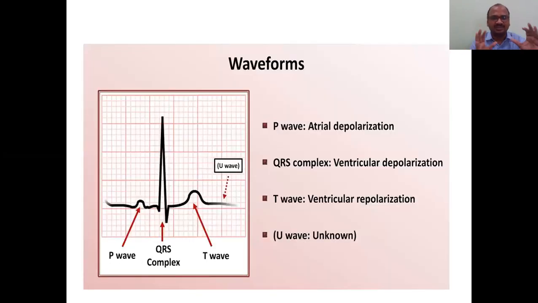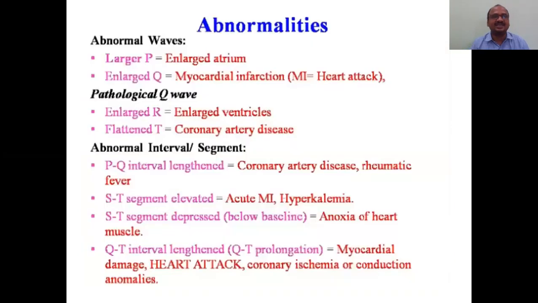Now this is a normal ECG wave: P wave, QRS wave, T wave, U wave. All these 4 waves and the corresponding information. P wave, atrial depolarization. QRS complex, ventricular depolarization. T wave, ventricular repolarization. And U wave, unknown. And if there are any abnormalities in the ECG waves, those abnormalities can be studied by using this slide, which is very important.